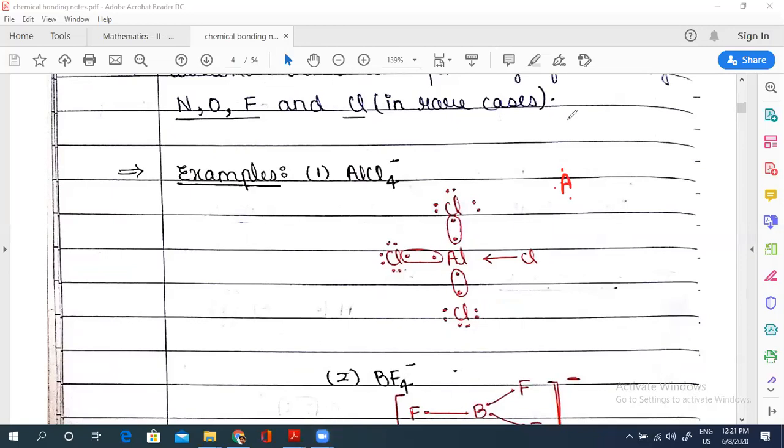so write down the configuration of Al first. It will be 13 electrons: 1s2, 2s2, 2p6, 3s2, then 3p1.